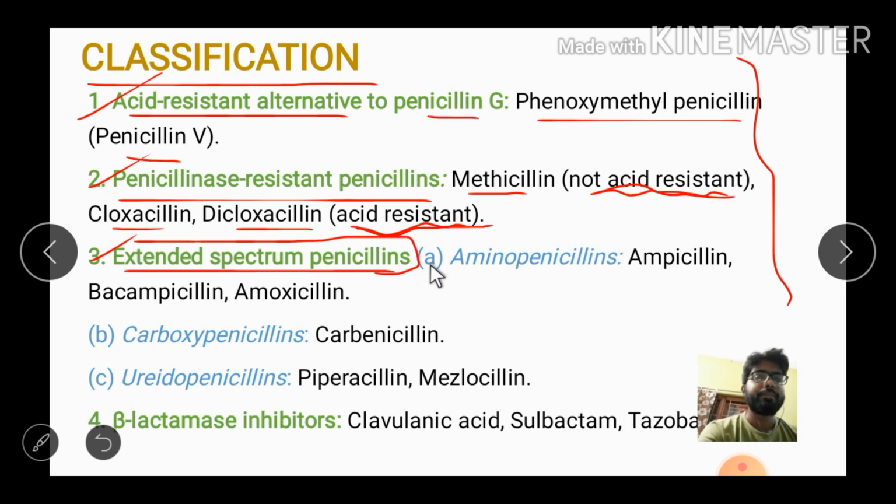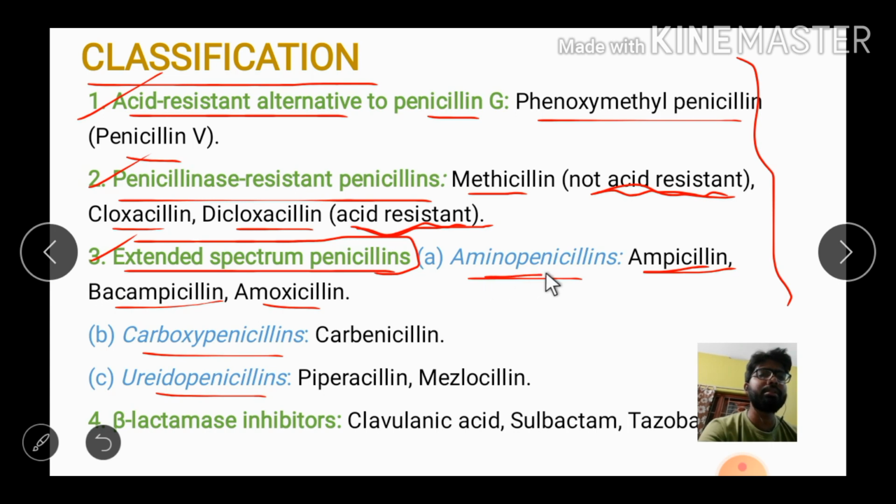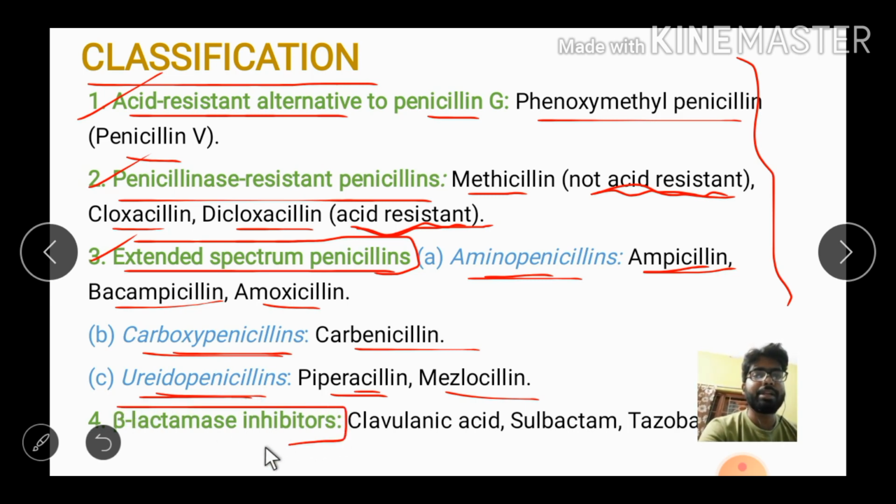In this category we will find aminopenicillins, carboxypenicillins and ureidopenicillins. Ampicillin, bacampicillin, amoxicillin, these are the examples of the aminopenicillins, and carbenicillin is the example of the carboxypenicillin, and piperacillin, mezlocillin, these are the examples of the ureidopenicillin. Then coming to the next point, beta lactamase inhibitor.